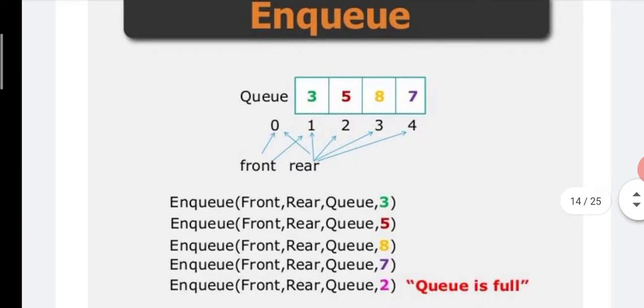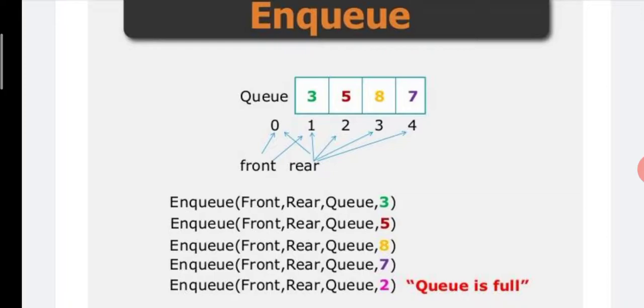Now see carefully, there is one Q. This Q has 4 memory locations, containing the elements 3, 5, 8 and 7. Suppose this Q is empty, means the elements 3, 5, 8, 7 are not present inside the Q. Initially Q is empty, so front is equal to -1 and rear is equal to -1.